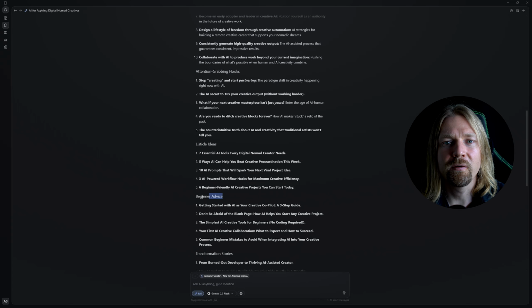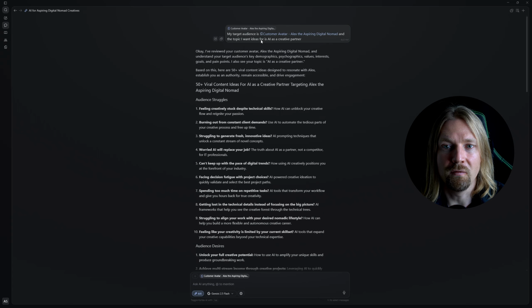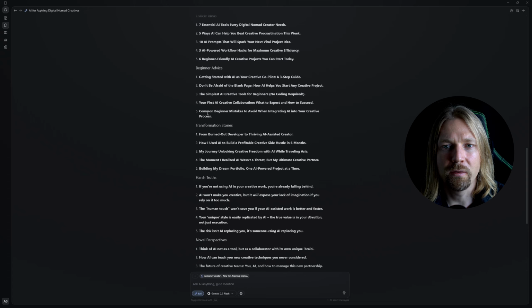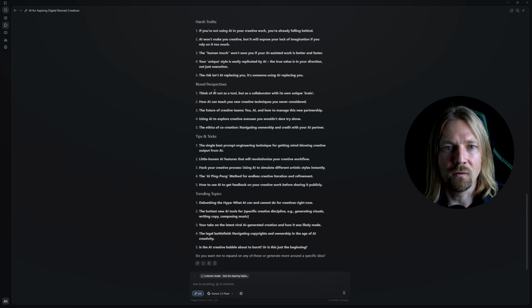That is, besides specifying that there should be 50 content ideas and they should correspond to the following points, first there should be these audience struggles, then there should be audience desires, and so on. And just give it such a framework, what path it needs to follow when generating these content ideas. Use this and you'll never again have a creative block or the question of what content to create.